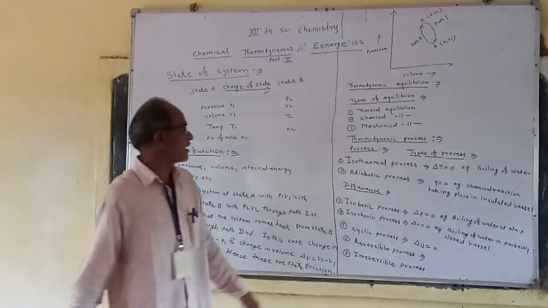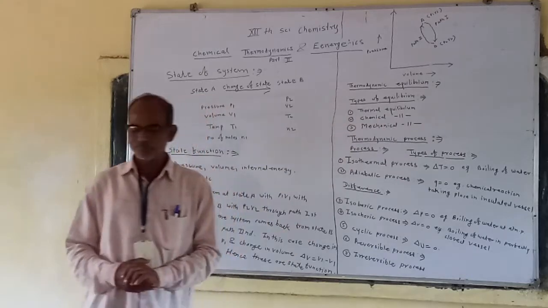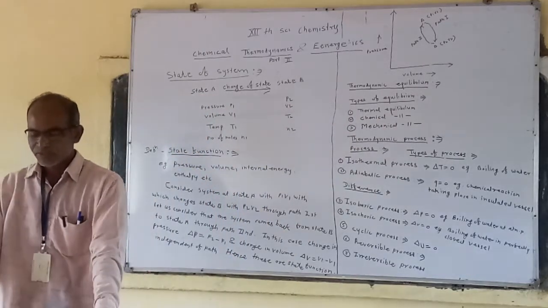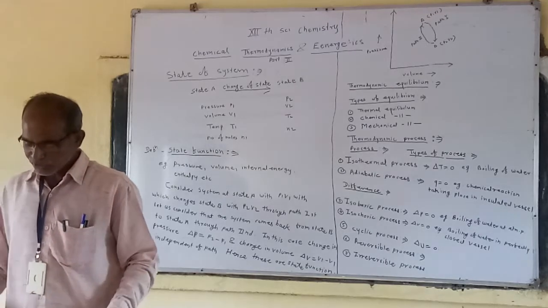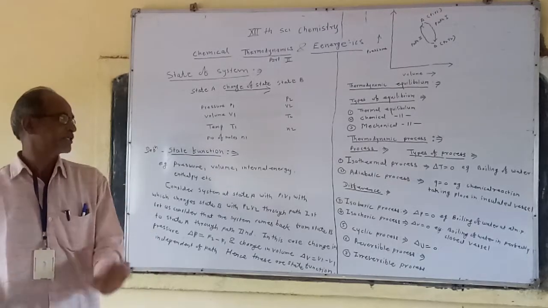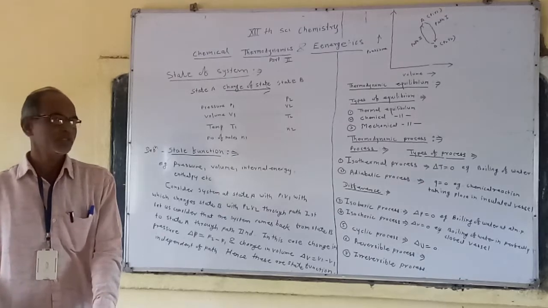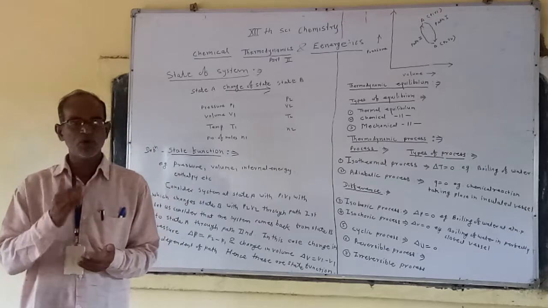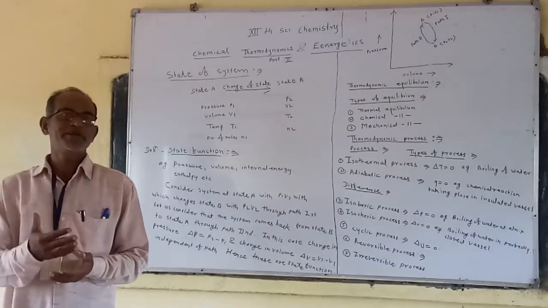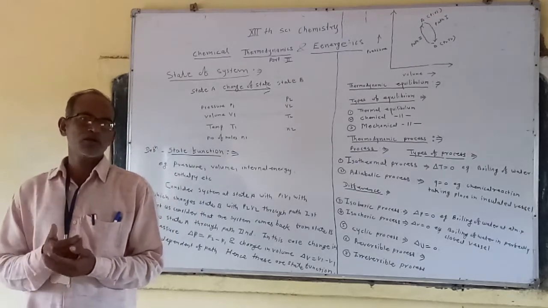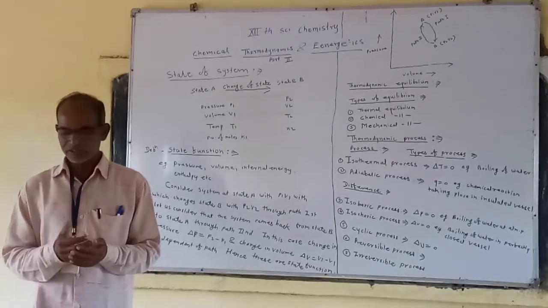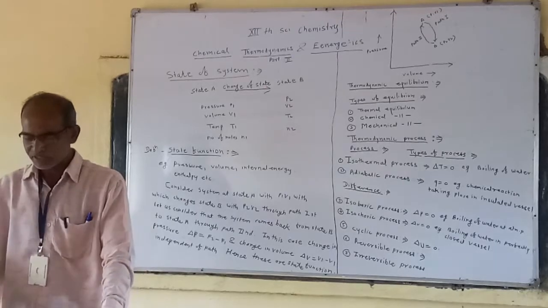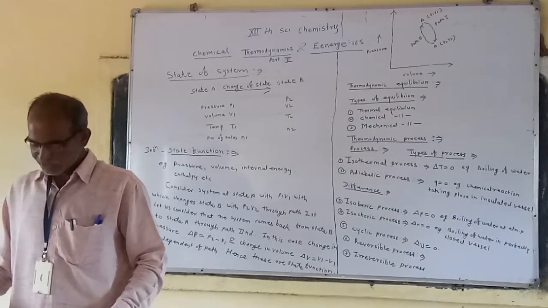The second type of equilibrium is chemical equilibrium. It is the equilibrium where the chemical composition of the system does not change with respect to time. The chemical composition, that is the number of moles, after the completion of the reaction or before the completion of the reaction remains the same. Such a type of equilibrium is called chemical equilibrium.